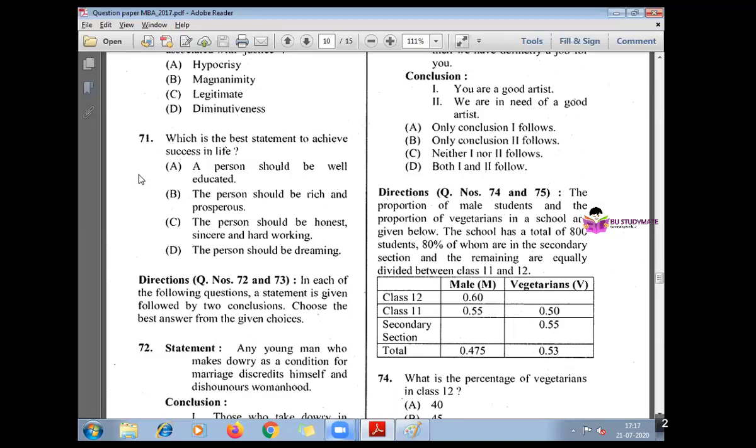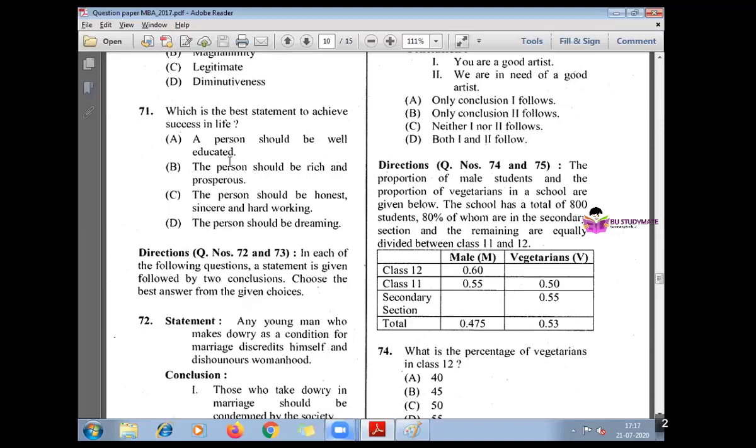Okay. 71. Which is the best statement to achieve success? Of course, this is very very important. A person should be well educated, not necessary, because we can see many many persons who are not well educated but yet successful in life. Okay. Then the person should be rich and prosperous, not necessary. The person should be honest, sincere, and hardworking. Yeah, this is always ensuring success.